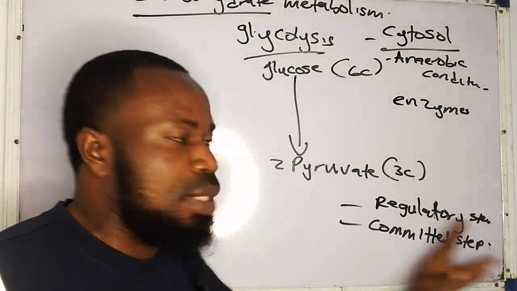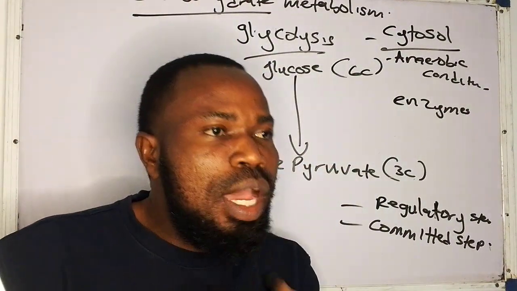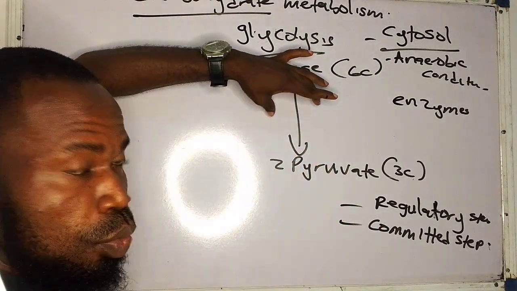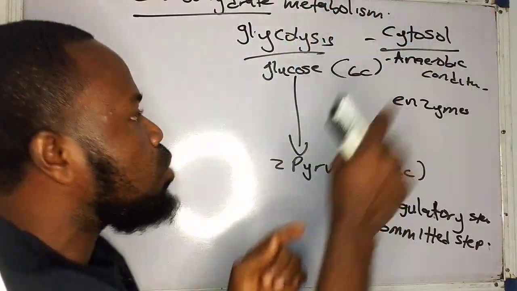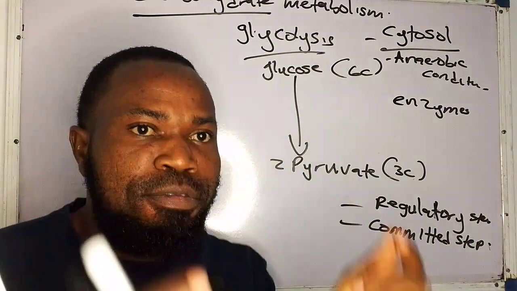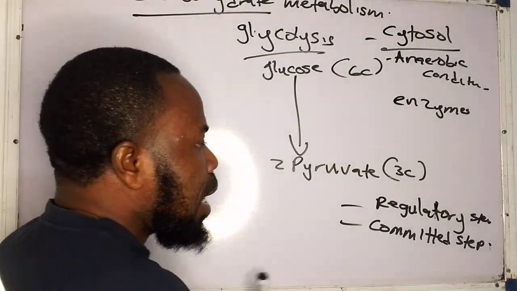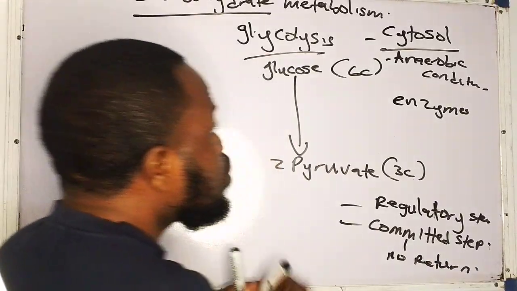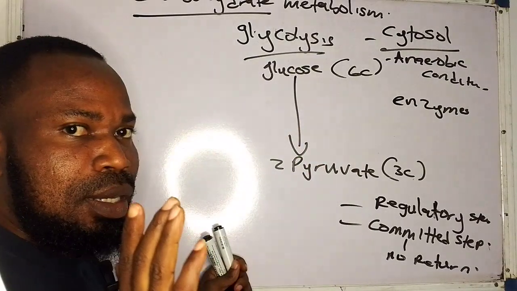So these are steps that we can use to control the glycolytic pathway. Now, the committed step, when you hear committed step, that means it's a step that when it gets to that part of the pathway must get to the end. That means it's committed to the end. So when it gets to this particular part, there is no turning back. So you can simply rephrase that the committed step is the step of no return. I like to put it that way. That means when it gets to that particular step in the pathway, it must definitely proceed to the end.